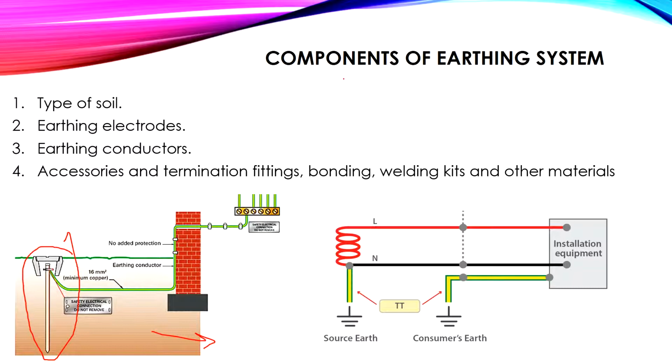So these are the main components of the earthing system. We will have to identify the type of soil, then how to design the earthing electrode and what material it is made of, and the earthing conductors.